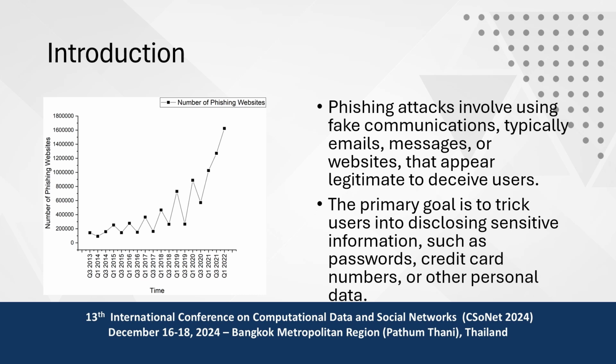But in this model, we are mostly focusing on fake messages, how it happens, and how these fake messages can be detected.